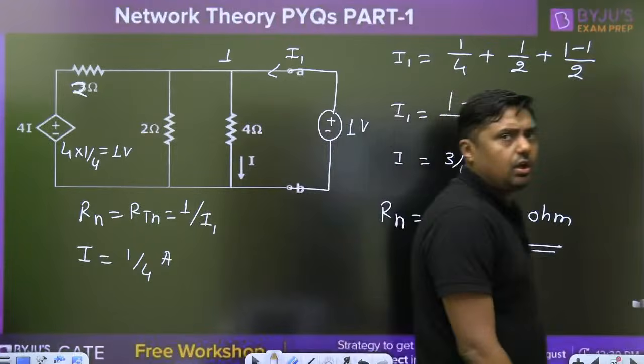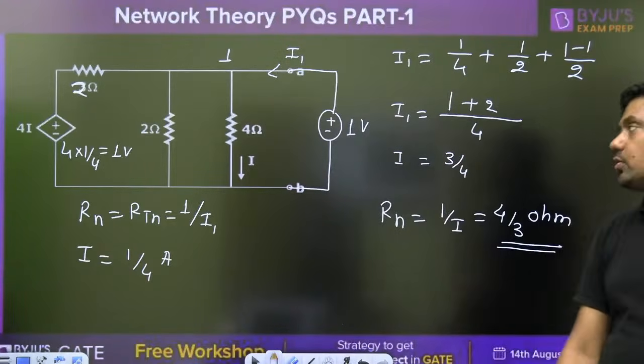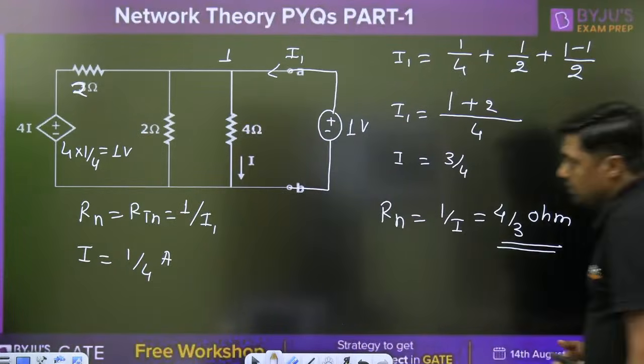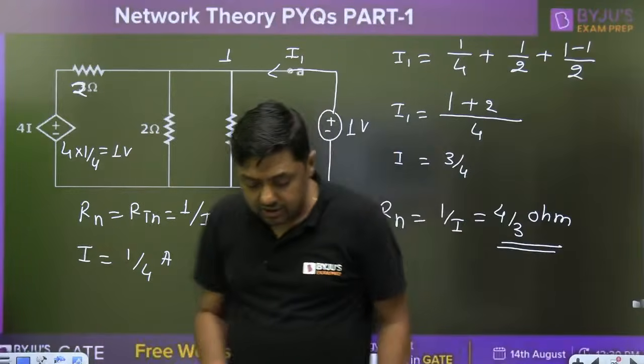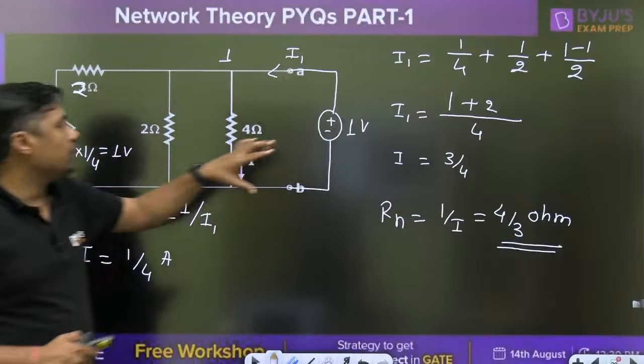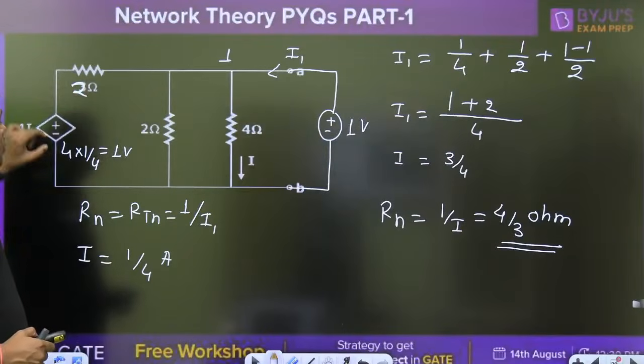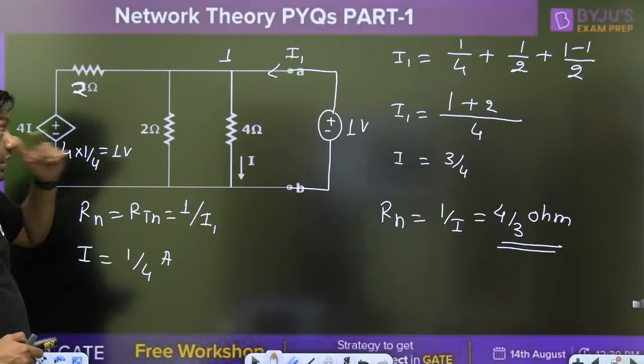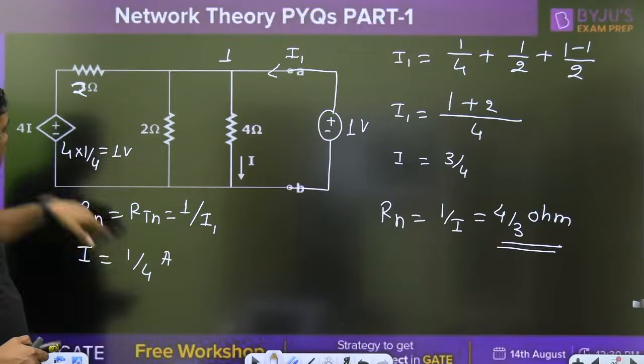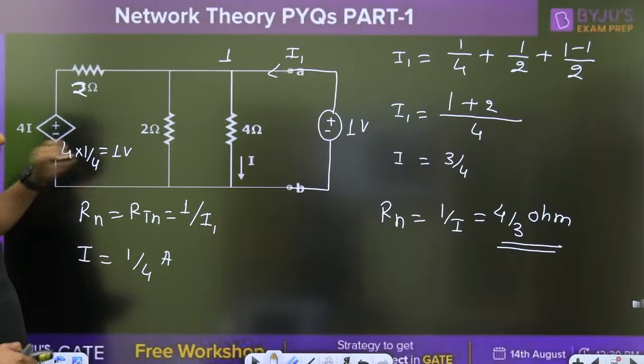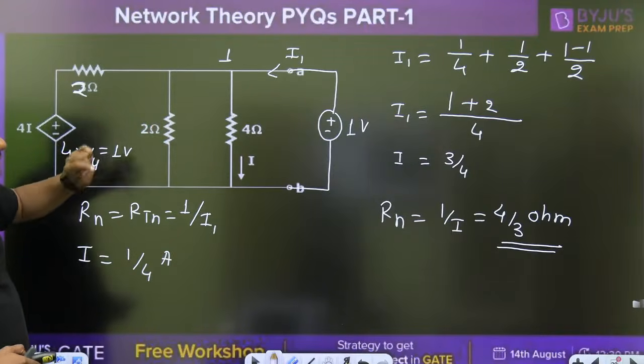4 by 3 ohm. Very simple question. Norton's equivalent, so very easy. Simply apply the 1 volt battery, 4 ohm, 2 ohm, 2 ohm. First of all, get the idea of what is the I, 1 by 4. Replace this by 1 and simply apply this nodal equation, and this is the 4 by 3.